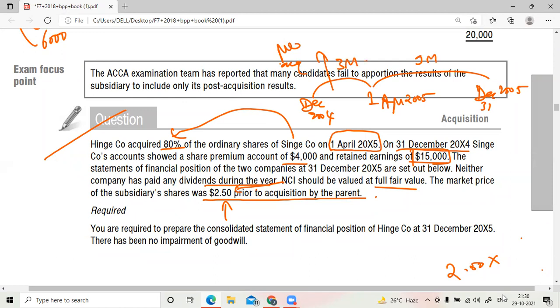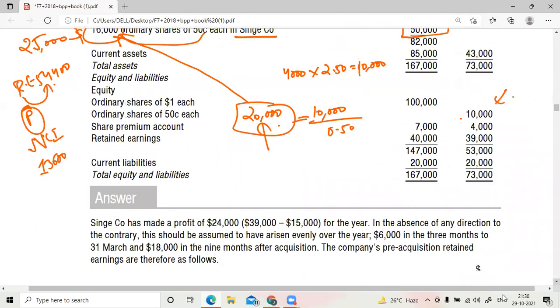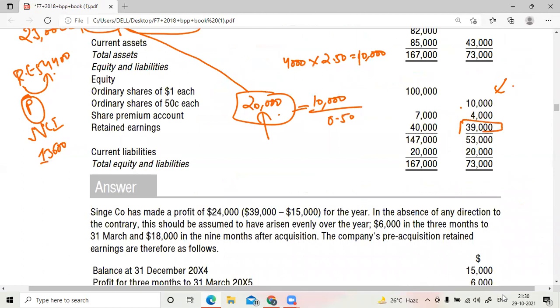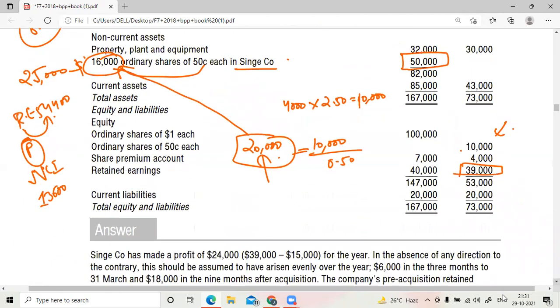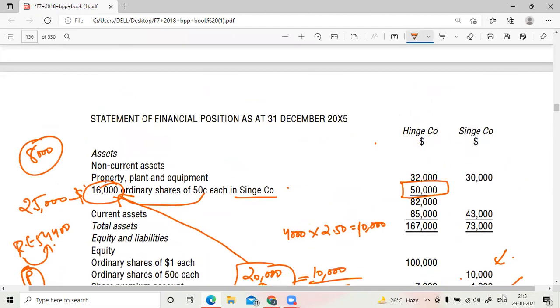9 months, and 3 months. Now what we will do is, pre-acquisition retained earnings already given to you is 15,000. Let us check what is the total retained earnings in the question. So that is 39,000. Just wait. This is the total retained earnings, am I right? Come on, this is the year-end balance sheet. Yes, sir. So that is the total retained earnings.